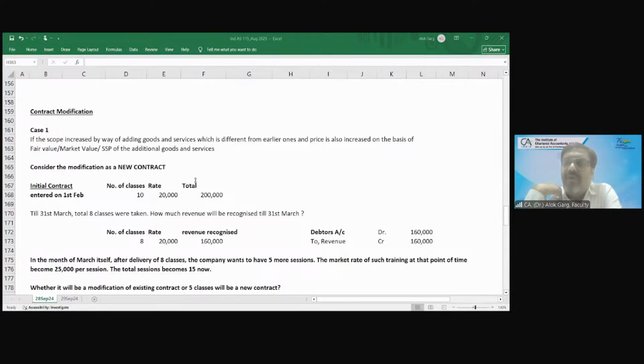Sanjay has given me an order of 10 mobile phones for 20,000 rupees each. The contract value is 2 lakh rupees. Now Sanjay has added 20 more employees in his company. Sanjay came to me and asked, sir, please extend my contract. Please revise my contract from 10 mobile phones to 30 mobile phones. So I need 20 mobile phones more. I told Sanjay, okay. So earlier your contract was for 2 lakh rupees. Now your contract will become 6 lakh rupees.